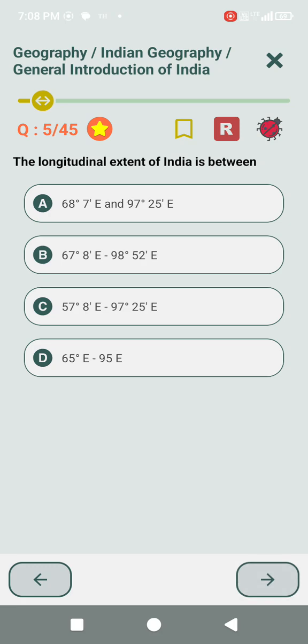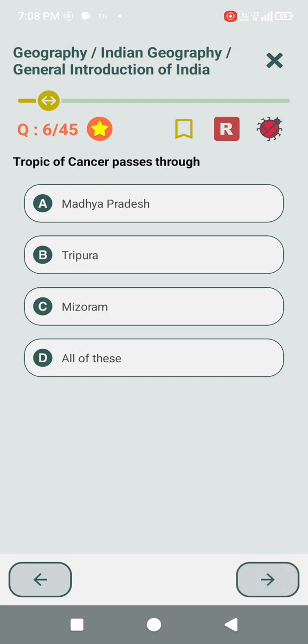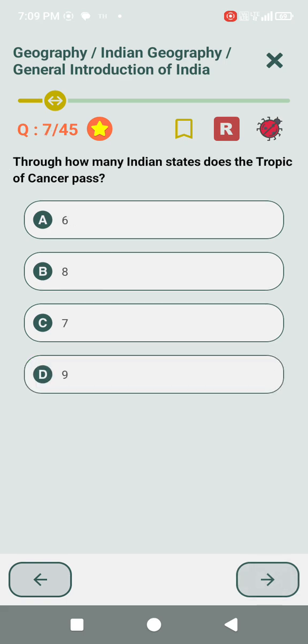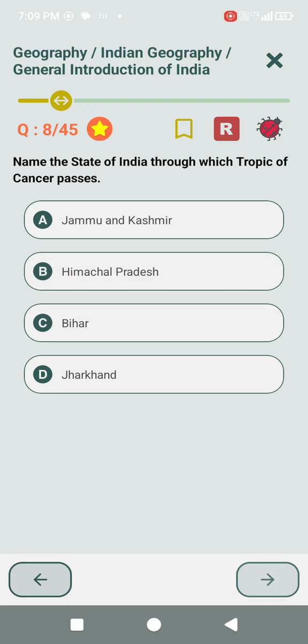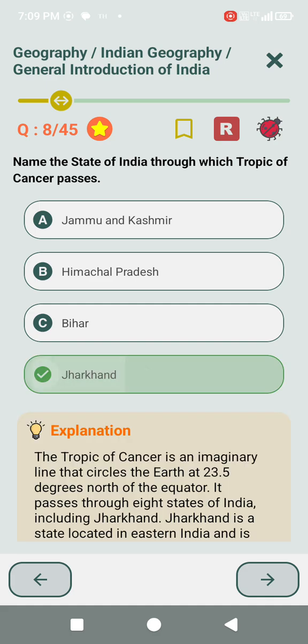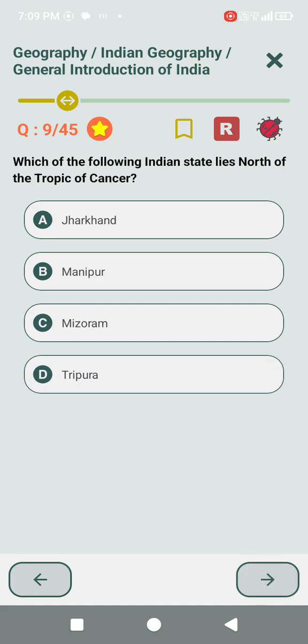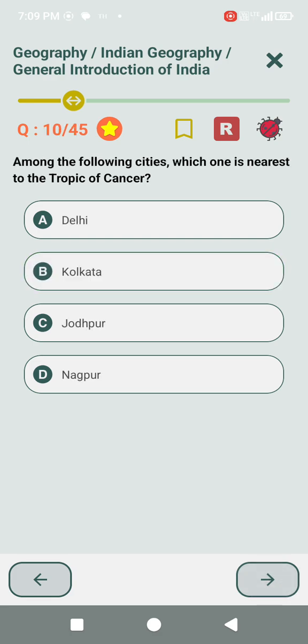The longitudinal extent of India is between 68 degree 7 minutes east and 97 degree 25 minutes east. Tropic of Cancer passes through Madhya Pradesh, Tripura, Mizoram, all of these. Through how many Indian states does the Tropic of Cancer pass? 8. Name the state of India through which Tropic of Cancer passes. Jharkhand. Which of the following Indian states lies north of the Tropic of Cancer? Manipur. Among the following cities, which one is nearest to the Tropic of Cancer?